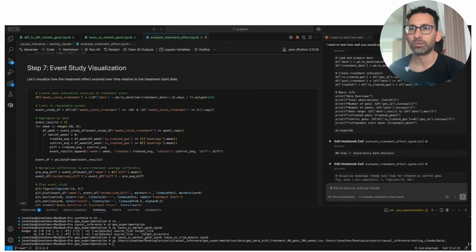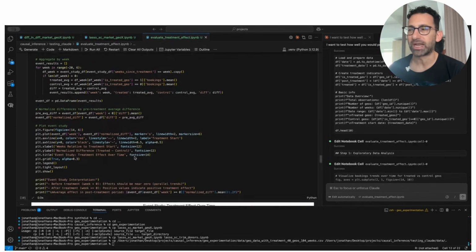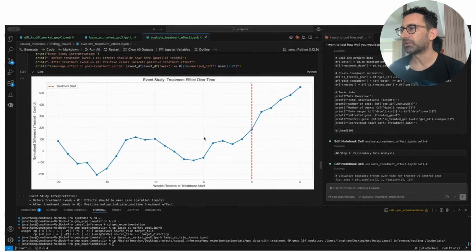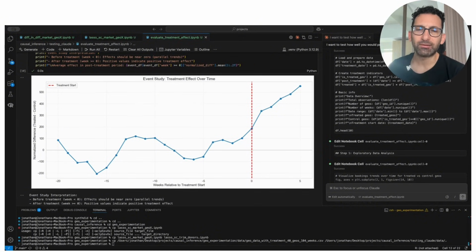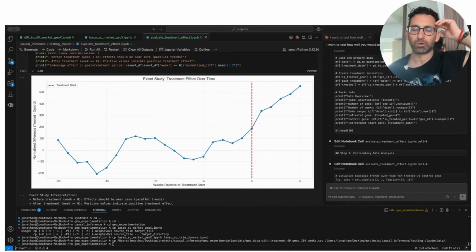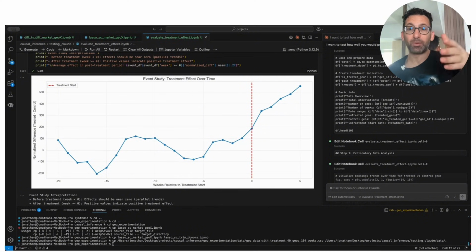After this, it goes into an event study, and that's to visualize the changing effects over time. And it does show that the effects, for some reason, were increasing over time. And incidentally, it didn't really even calculate this. It didn't do this as typical event study modeling, where it's building a relationship against the other units. It actually did this more as a difference in differences, but with different effects at each week.